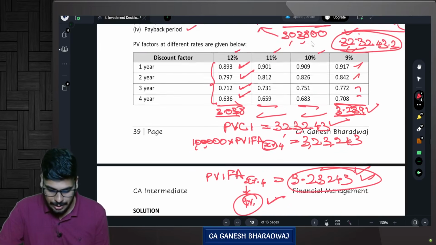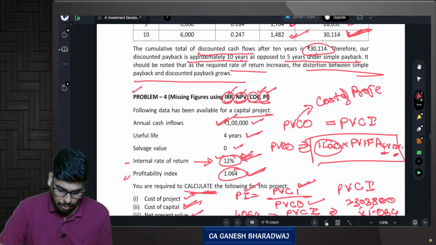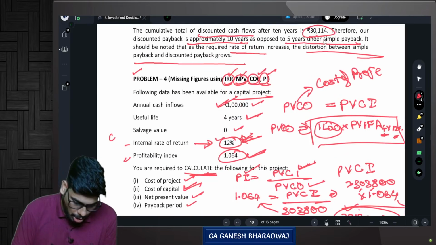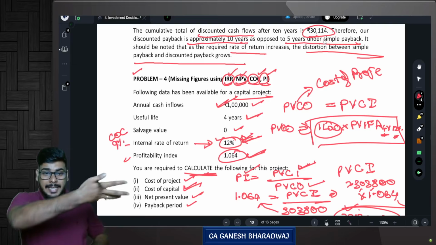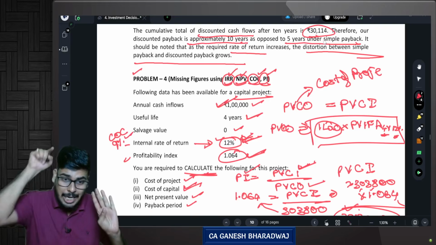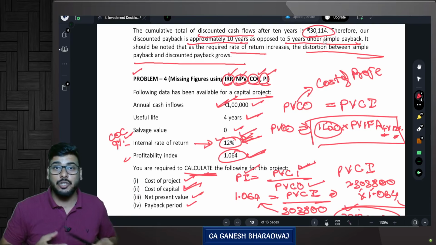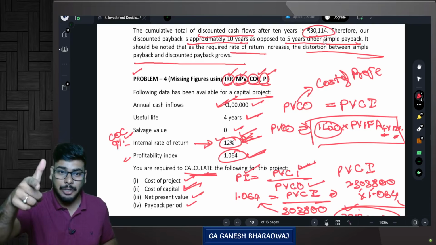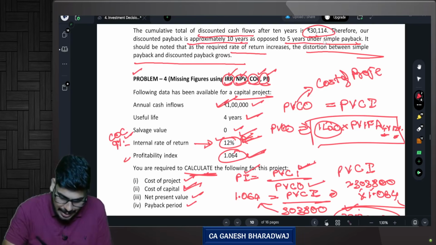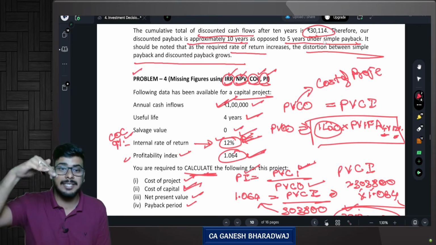So technically, if you see in this question, what is cost of capital? 9%. Now, just a small understanding. Your weighted average cost of capital is how much? 9%. Correct? That is, you have raised funds by paying 9% and you are investing it in projects that are generating how much? 12%. So that's why you can go for the proposal. That is the reason why this profitability index is also showing 1 point something. It is greater than 1.